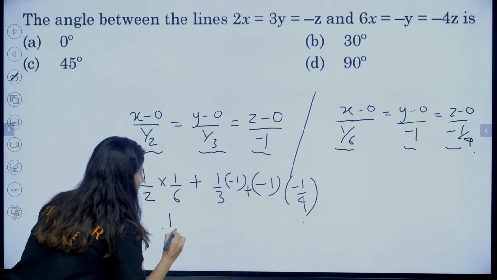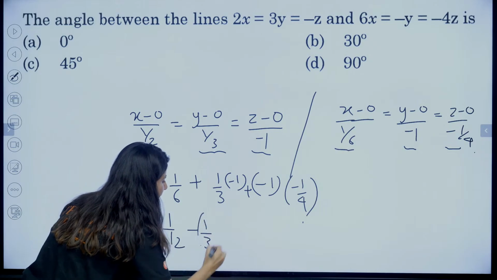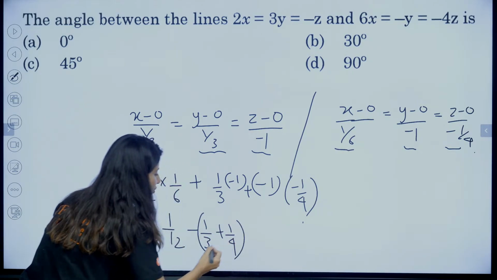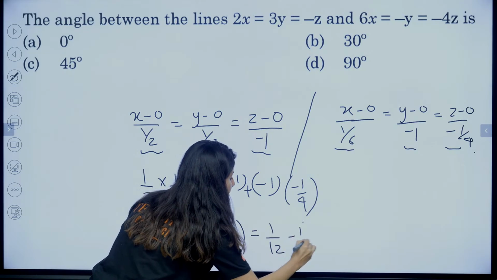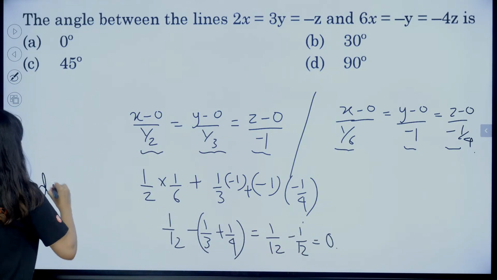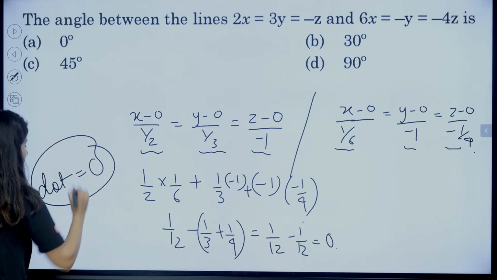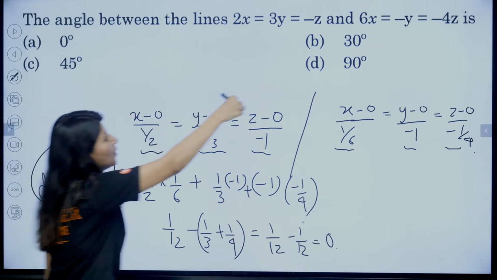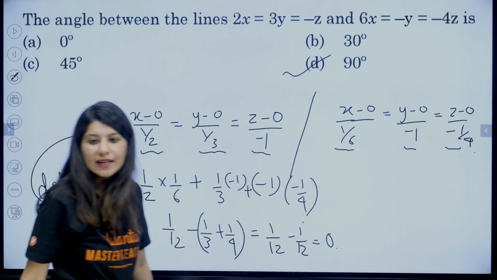So this will become 1 by 12 minus 1 by 3 plus 1 by 4, and if you solve it, it will become 1 by 12 minus 1 by 12. This is 0. Dot product is 0. That means perpendicular lines. Option D, absolutely right.